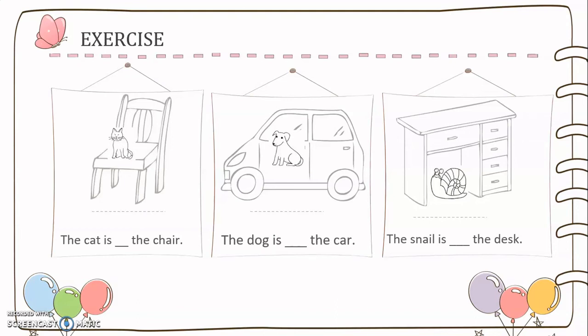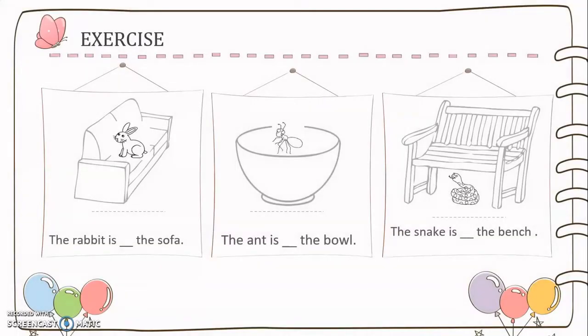Okay, let me give you the answers. The cat is on the chair. The dog is in the car. The snail is under the desk. The rabbit is on the sofa. The ant is in the bowl. The snake is under the bench.